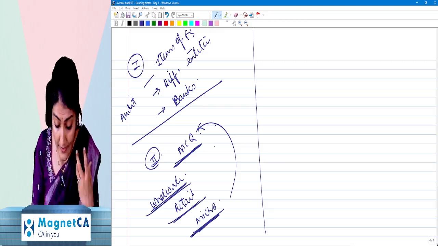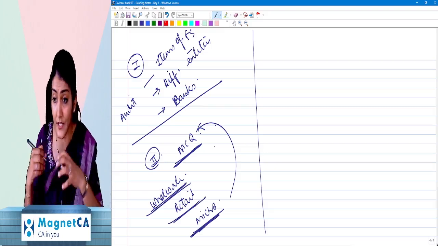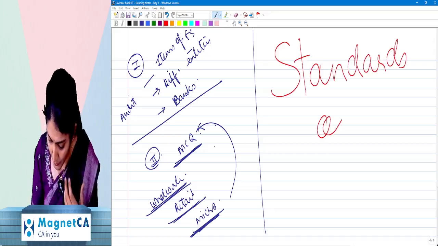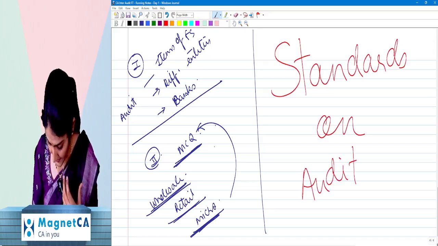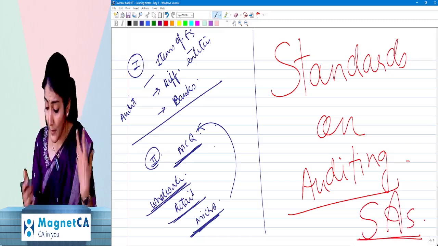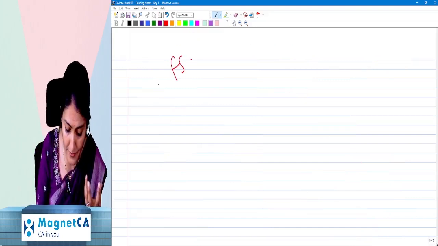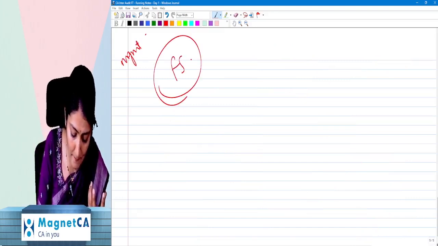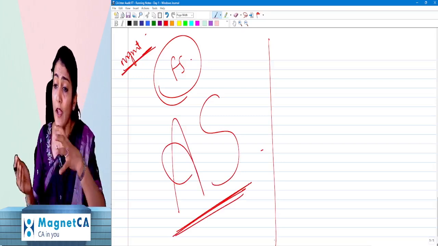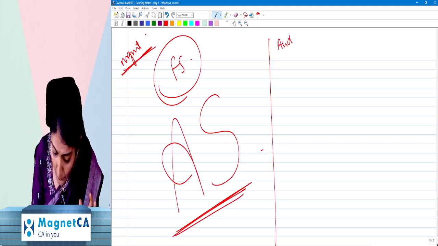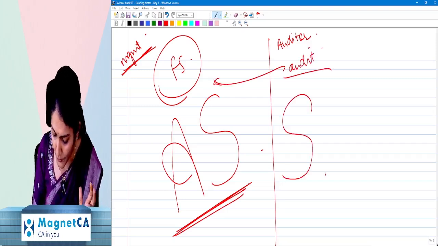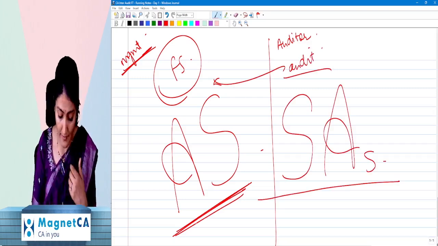Right. And then another important part of my discussion in audit is going to be regarding the standards. Which standards am I talking about over here? The standards on auditing, the SAs. When management is preparing the financial statements, who will prepare financial statements? Management. When management is preparing the financial statements, management will follow the accounting standards. And auditor, when you are doing the audit of these financial statements, you will follow the standards on auditing.